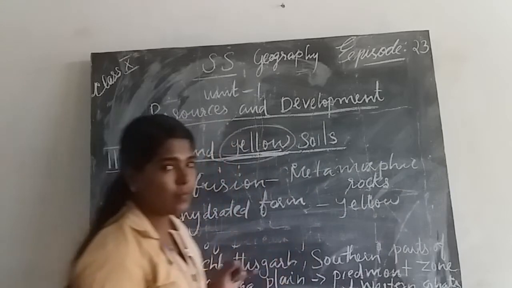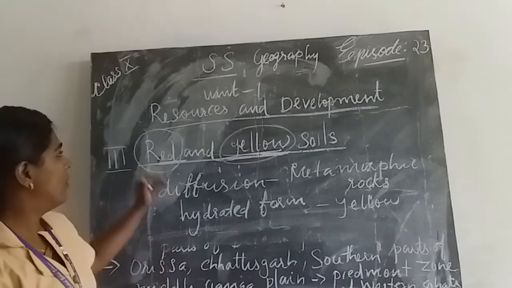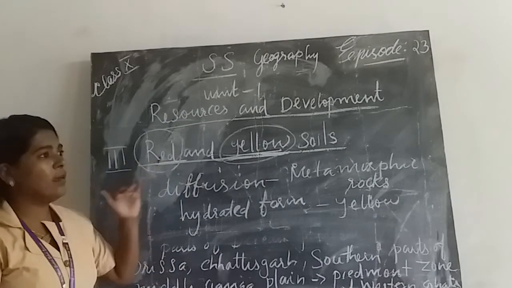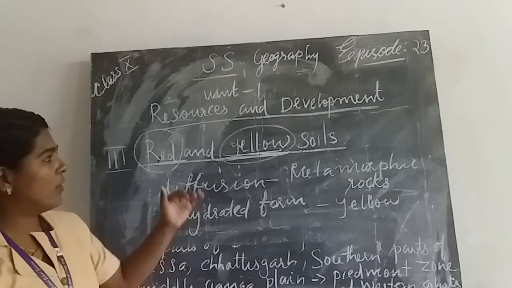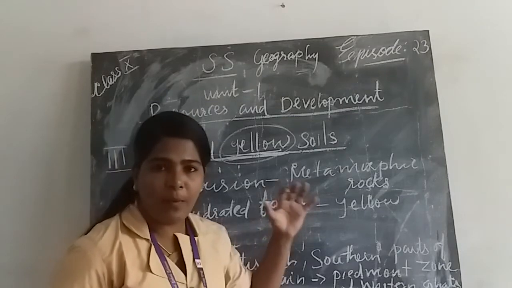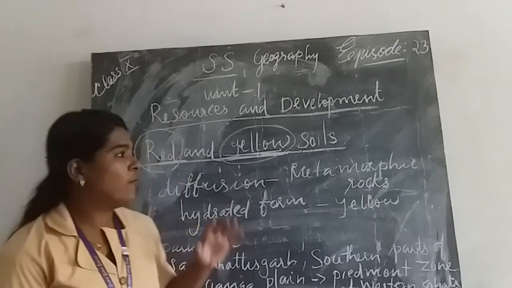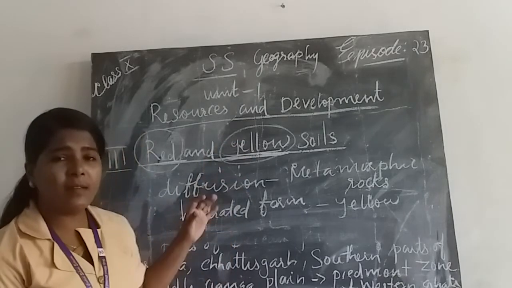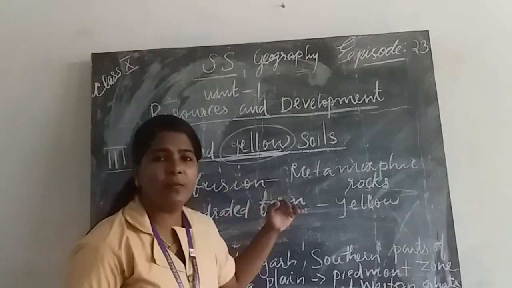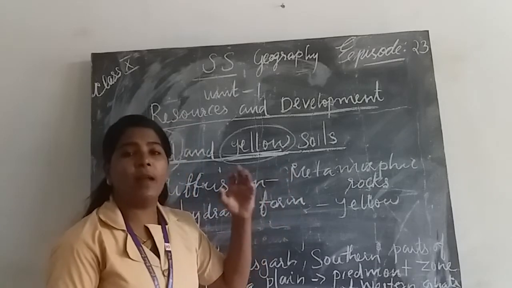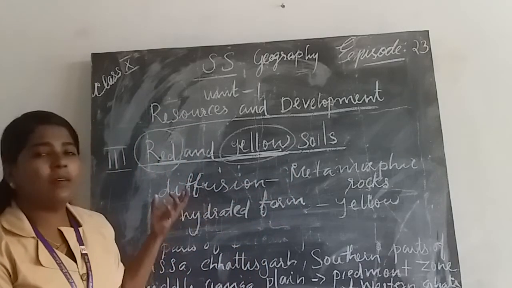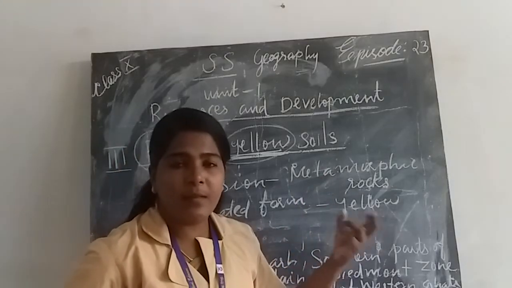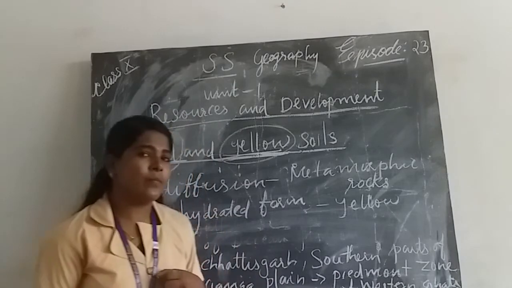Do you understand what I explained? Our topic is red and yellow soil. When we discuss red and yellow soil, first, how does this soil develop or form? It develops from crystalline igneous rocks, formed in areas of low rainfall in the eastern and southern Deccan Plateau.